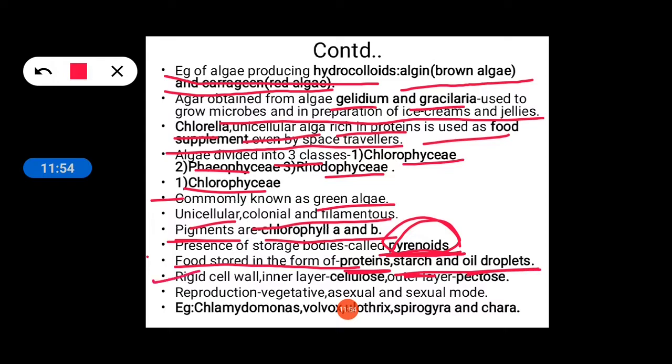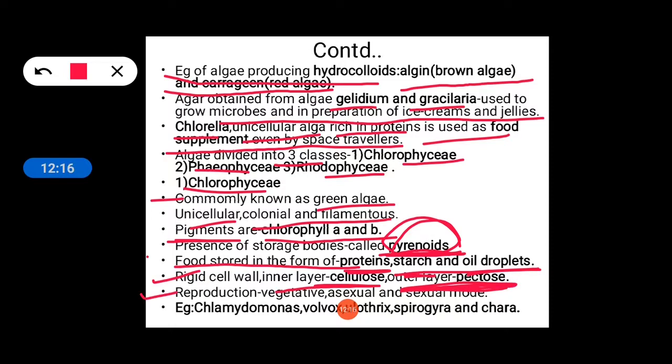The next point is a rigid cell wall, with an inner layer of cellulose and an outer layer of pectose. The cell wall is very rigid, that is, it is a fixed cell wall. The inner layer of the cell wall is made up of cellulose and the outer layer is pectose. The composition of this outer layer is very important. It is made up of pectose.